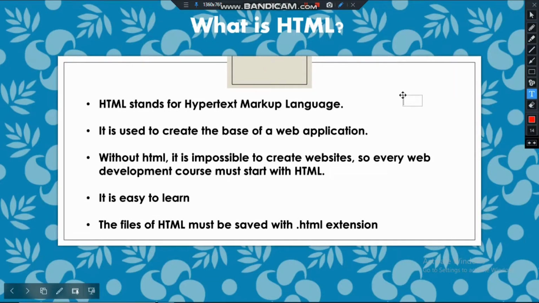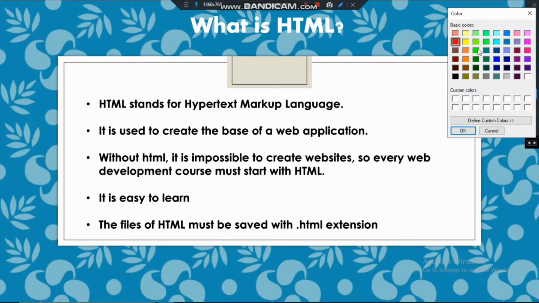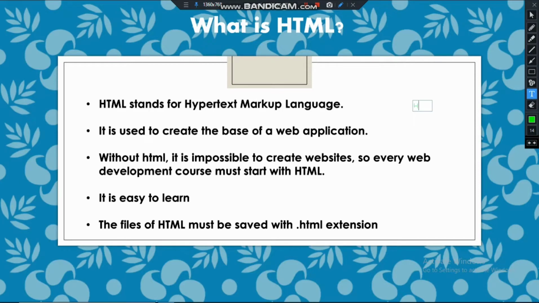Suppose this text is red color and I want to make it green color. Like this text, you can see black text printed on a website. But what to do if I want to make it bolder, or change the color?